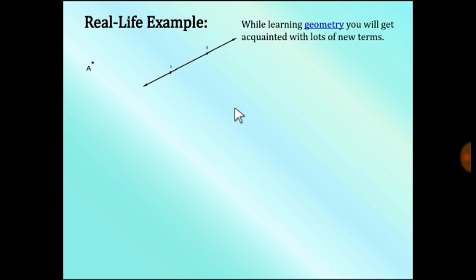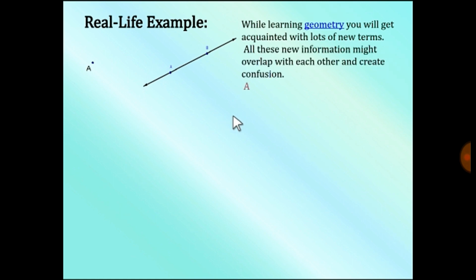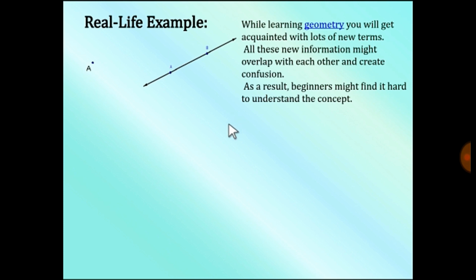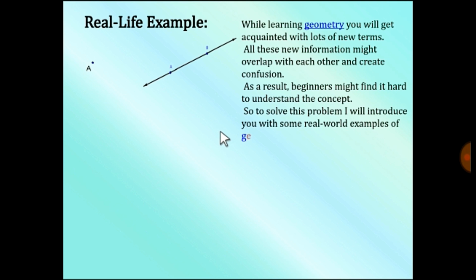While learning geometry, you will get acquainted with lots of new terms. All this new information might overlap with each other and create confusion. As a result, beginners might find it hard to understand the concept. So, to solve such problems, I will introduce some real world examples of geometry. Come, let's learn together. Point. Yeah? Point. A location on the map.